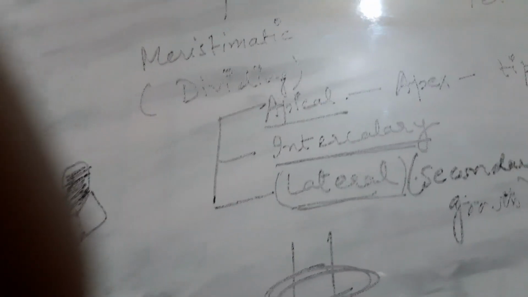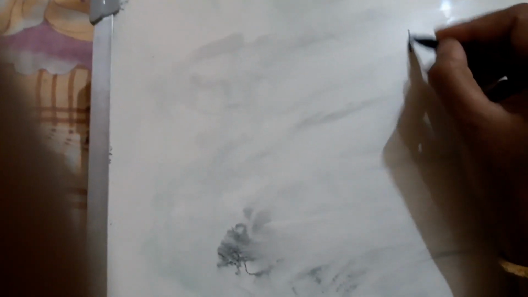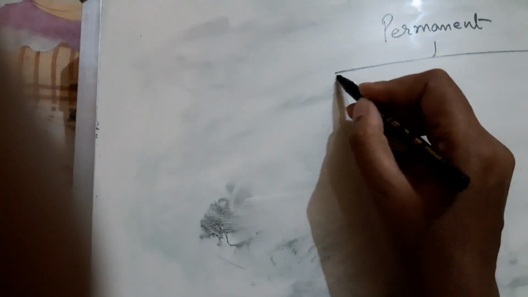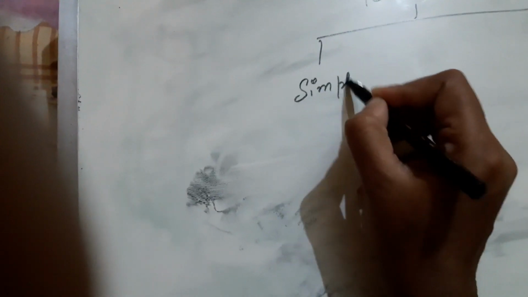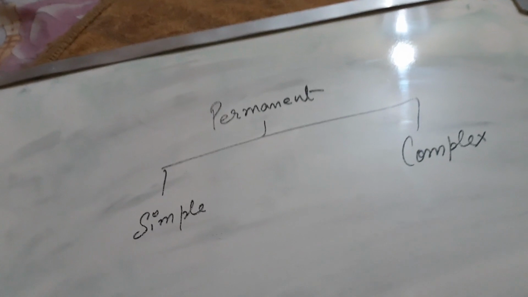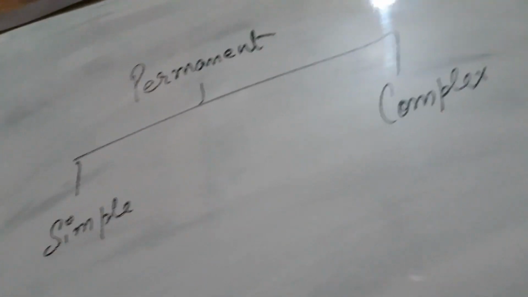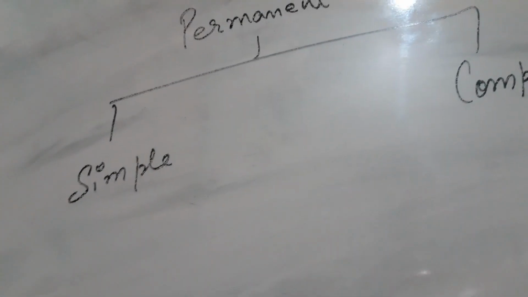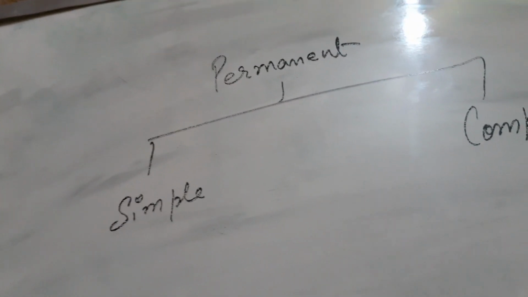meristematic tissue, right? Now we come to the permanent tissue. Permanent means they are specialized in function. This permanent tissue is further divided into simple and complex. Simple means made up of one kind of cell. Complex means there is a group of different kinds of cells which come together to perform a particular function.